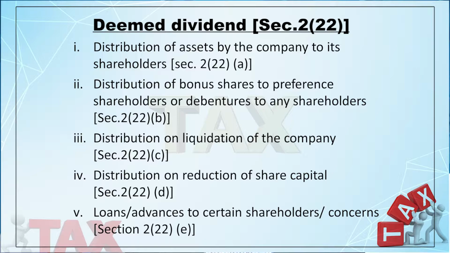And if it is a deemed dividend, it will be taxable in the hands of the company. So, as per Section 115O, Section 2(22)(e) is excluded. It is not taxable in the hands of the company.